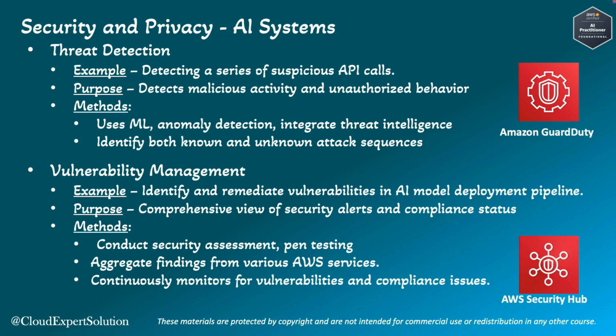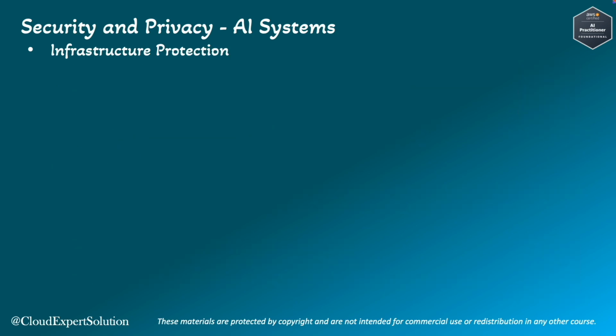AWS Security Hub is one of the services that you can use for vulnerability management, or a single pane of glass to aggregate all findings from various services. During your AWS certification exam, if you come across phrases like aggregate findings from various AWS services, or continuously monitor vulnerabilities, then AWS Security Hub could be a potential answer for you. Next is infrastructure protection.